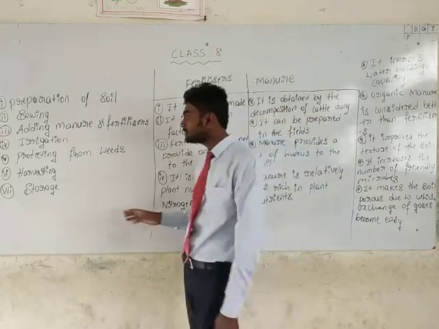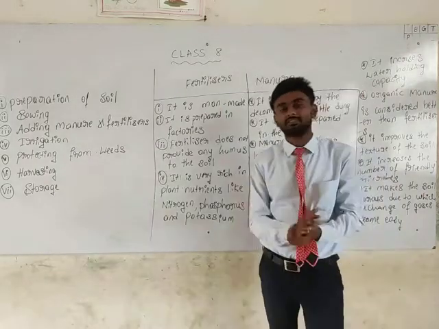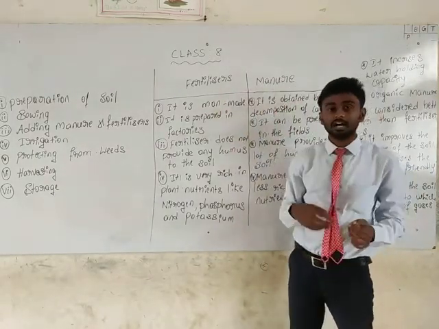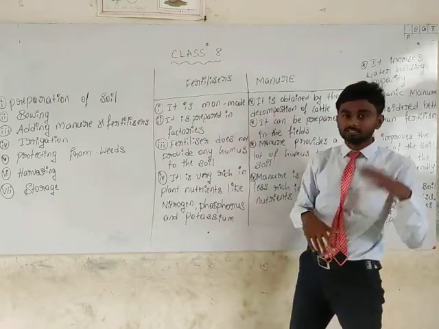Dear students, first of all, let us see the difference between fertilizers and manures. Afterwards I will explain about fertilizers and manures.